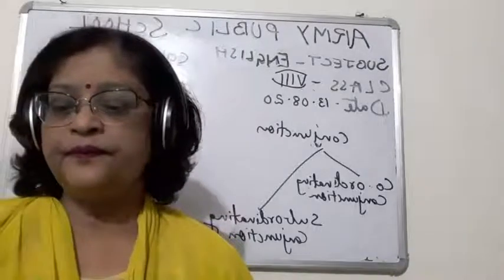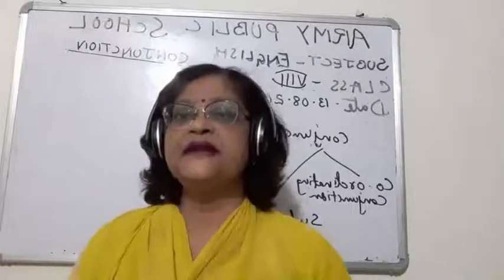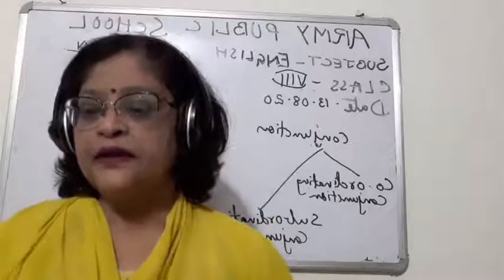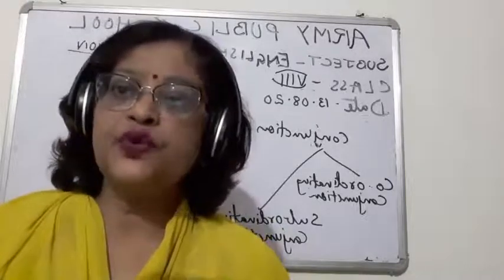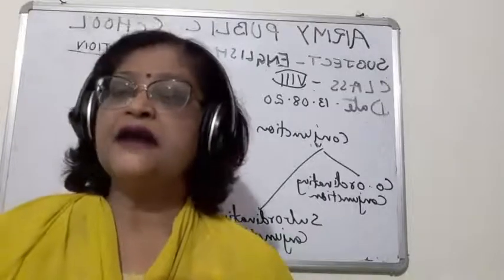Like children, I will tell you two more sentences of the same rank. Nidhi loves noodles. Her sister loves chocolate.